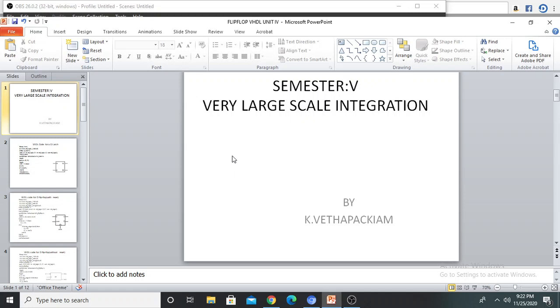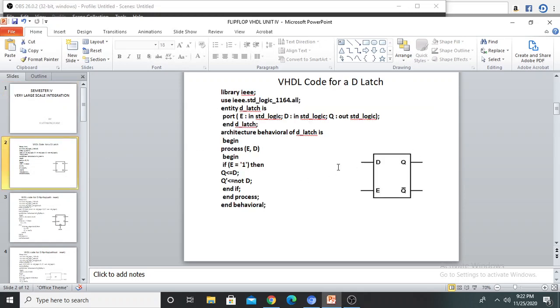Good morning, students. Today we are going to learn about how to write the VHDL code for D latch and D flip flop. Generally, flip flop is used to store a single bit.